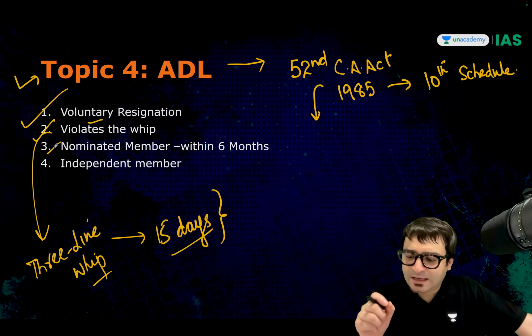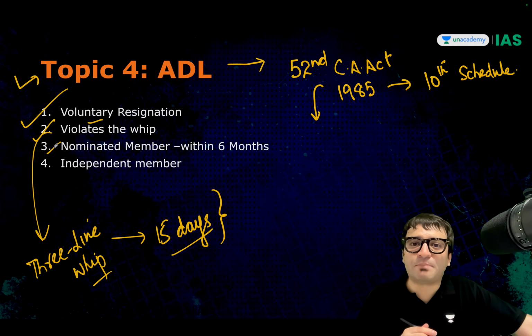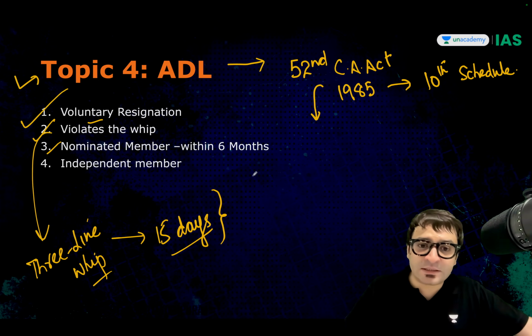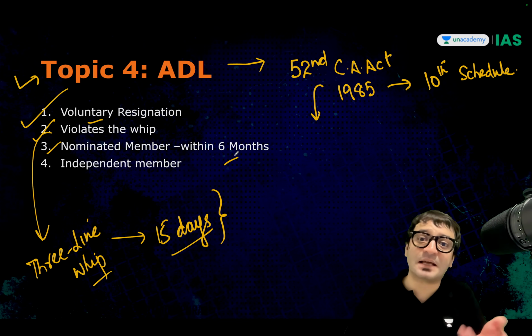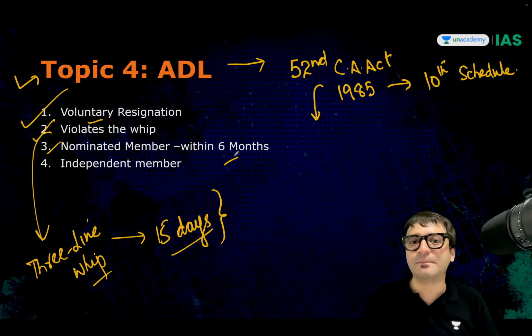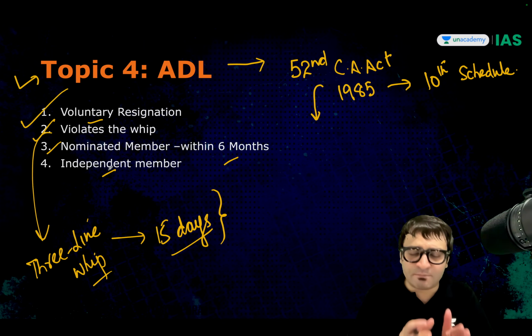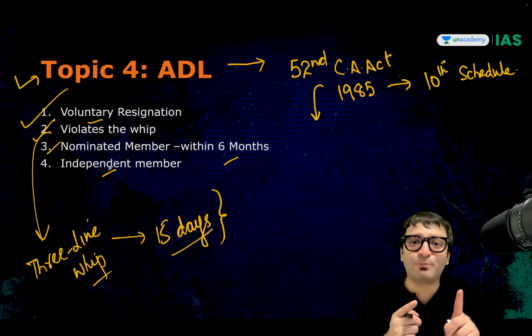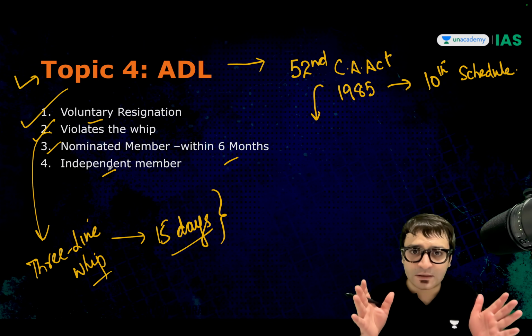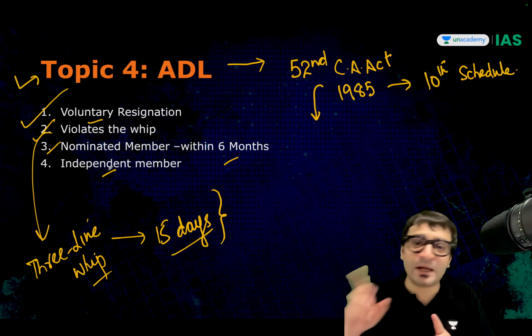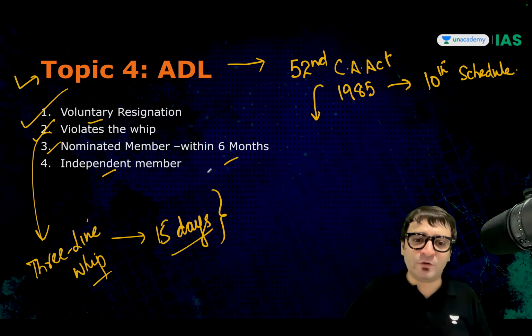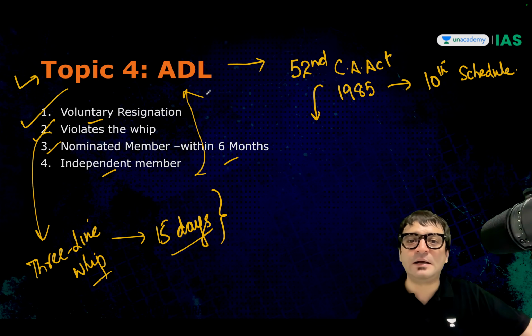Nominated member. Can a nominated member join a political party after the nomination? Yes, but within 6 months. If a nominated member joins a political party 6 months after the nomination, disqualified. Similarly, an independent member, which means a member who has been elected to a house but not on the basis of the ticket given by any political party. You are contesting as an independent. And as an independent, if you got elected to a house, now you can't join any political party. Because if you do, you will be disqualified under anti-defection law.